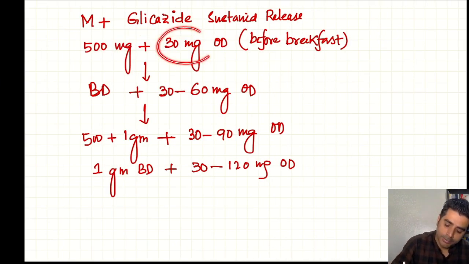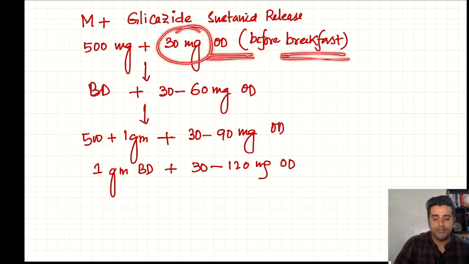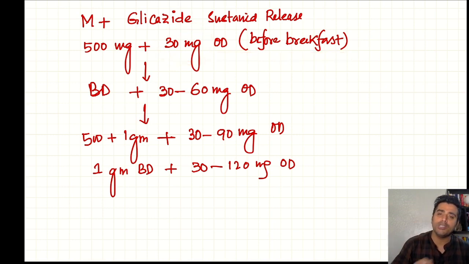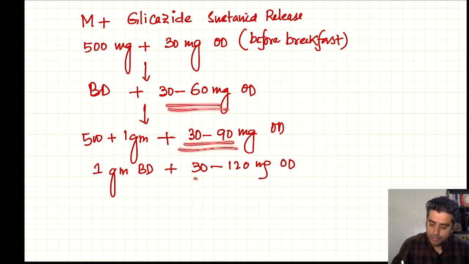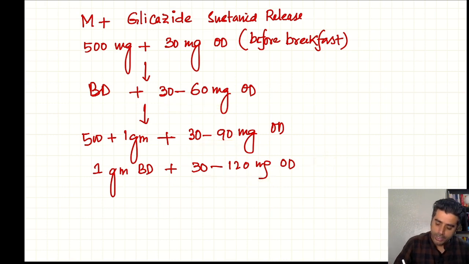Gliclazide 30 milligram once daily is also given before breakfast, because same group of drugs, same side effects, and we can go up to 90 and up to 120 milligram once daily. We can increase the dose of metformin as well as the gliclazide, but the gliclazide dose will be once daily only.